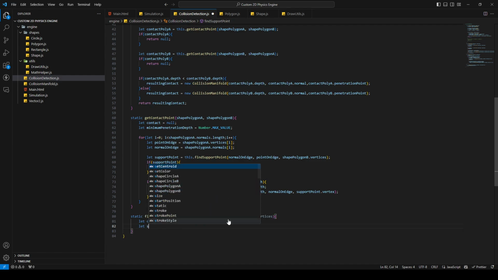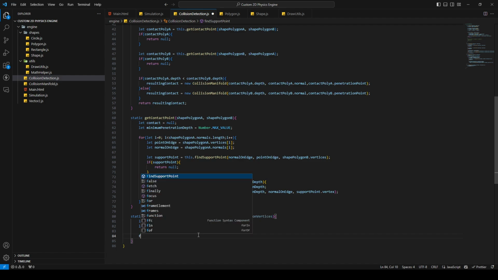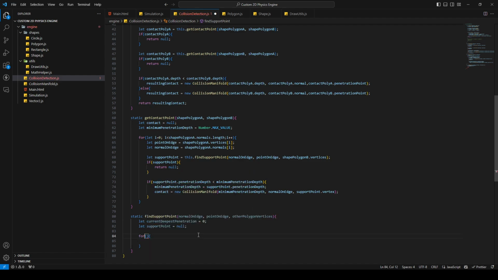Then the support point, null. Then we again iterate through, this time, the other polygon vertices. So again a for loop.